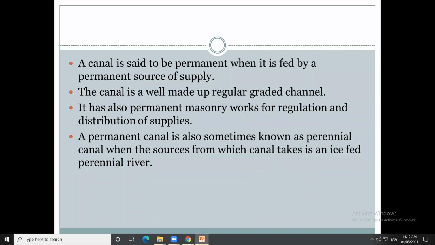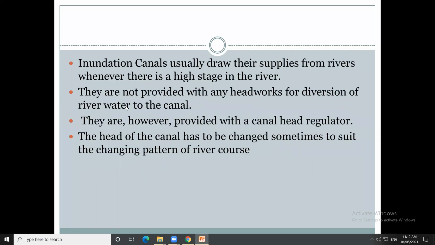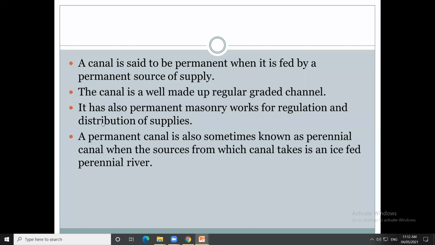When the canal takes its source of supply from an ice-fed perennial river, that is a source of supply. From that source, the water is conveyed. Therefore, it is called perennial canal. Throughout the year, the water is supplied. The permanent source which is used is a river. This is the permanent canal.